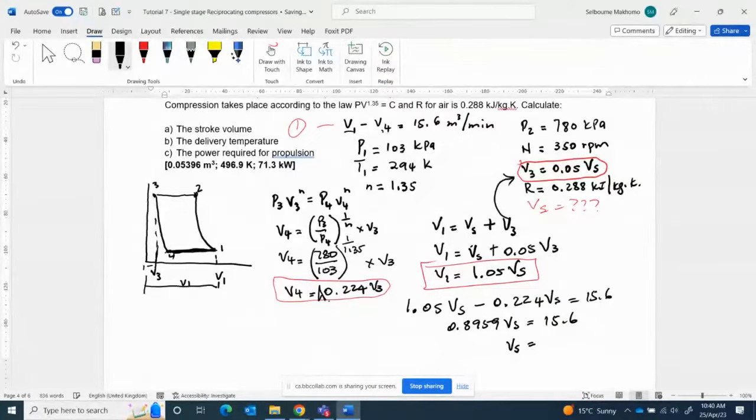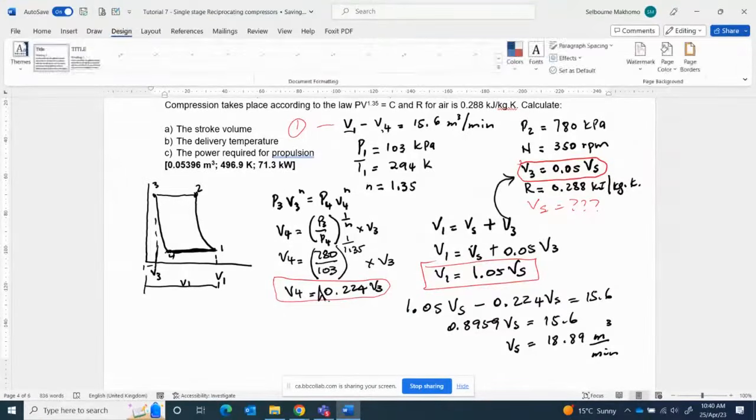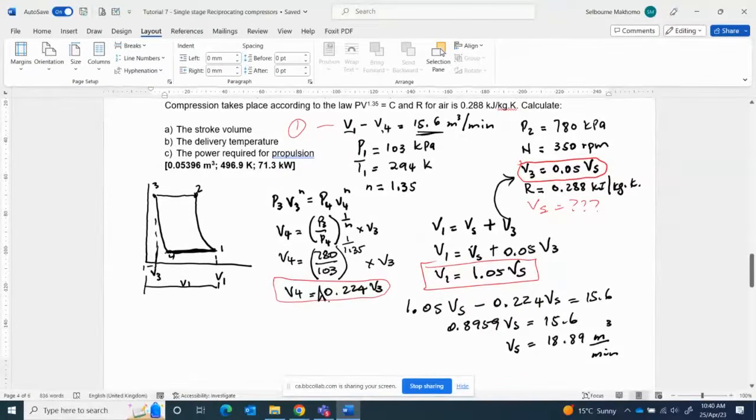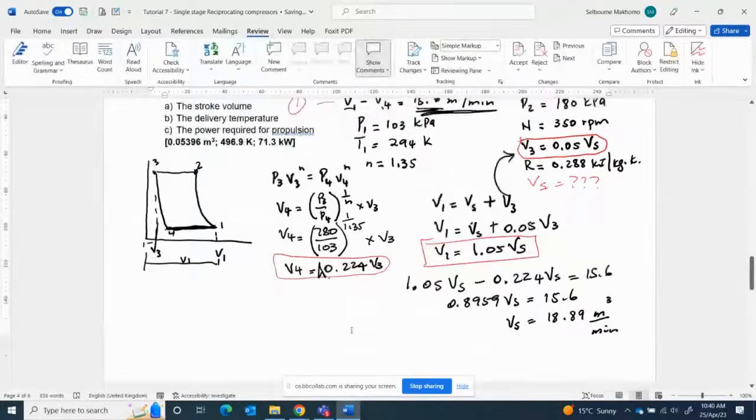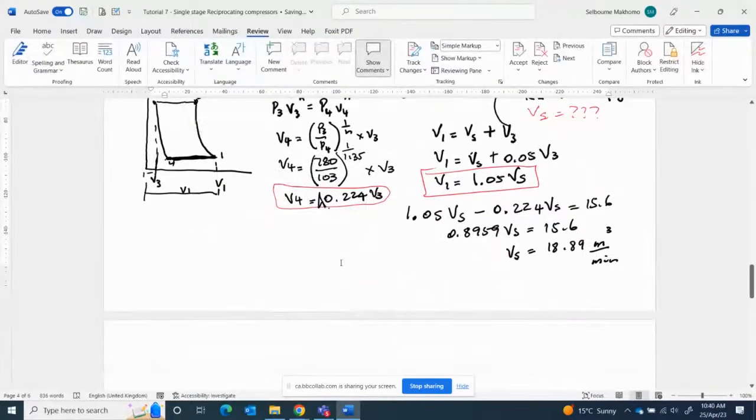Therefore, swept volume is equal to 18.89, which is cubic meters per minute. Per minute, because why is it per minute? Because our initial formula is per minute, so our final answer is going to be per minute. But we don't want our answer in cubic meters per minute, we only want cubic meter.